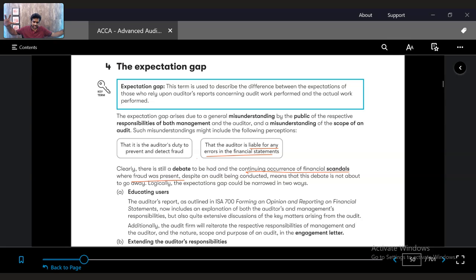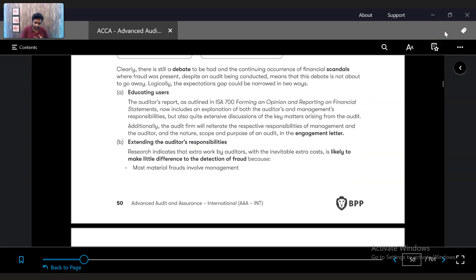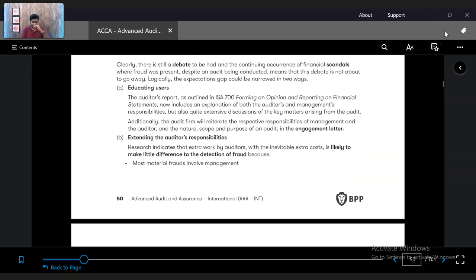So how can this expectation gap be reduced? It is the difference between what is expected of the auditors versus what his actual work is. He cannot assume the management role. He cannot be responsible for everything the management does. He has only certain kinds of responsibilities, but the general public doesn't know that. The general public will say, oh, the company failed, let's sue the auditors. So to make them understand is definitely education.